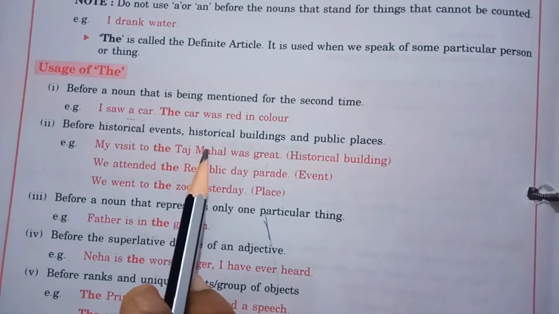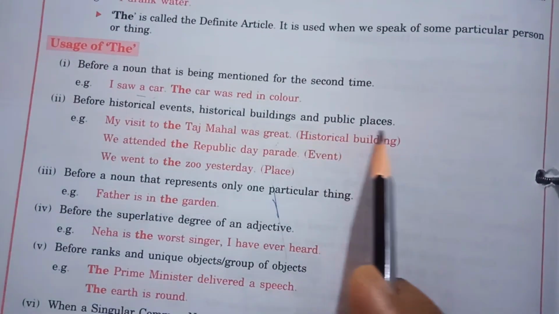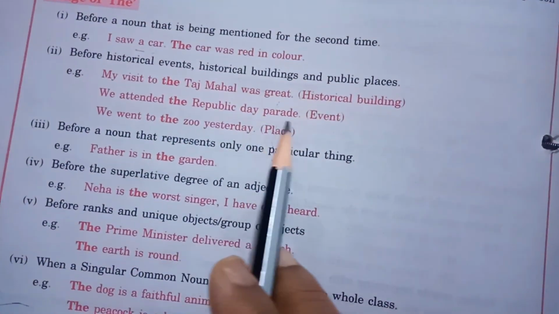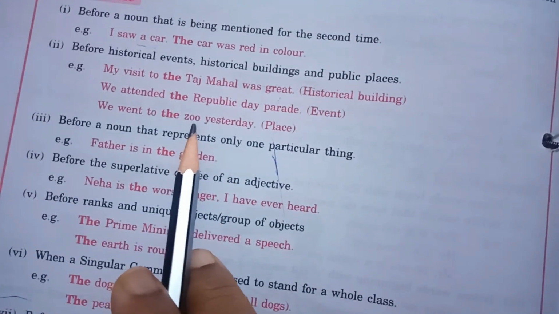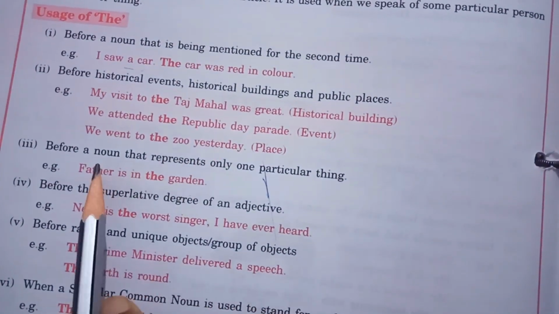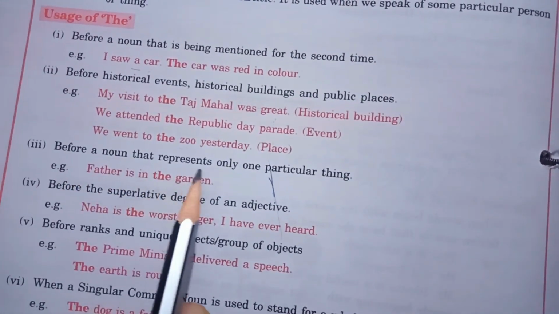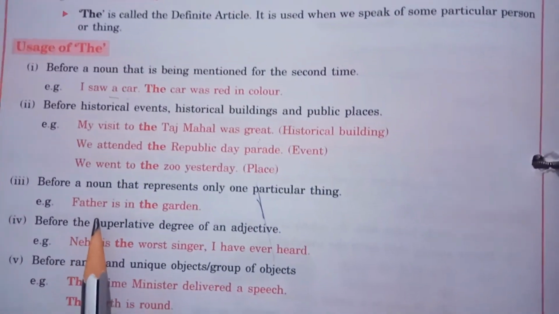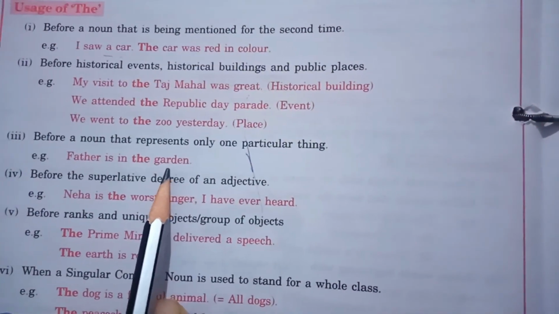Before historical events, historical buildings and public places. Like Taj Mahal, Republic Day, the zoo, a particular public place. Third, before a noun that represents only one particular thing. Father is in the garden.